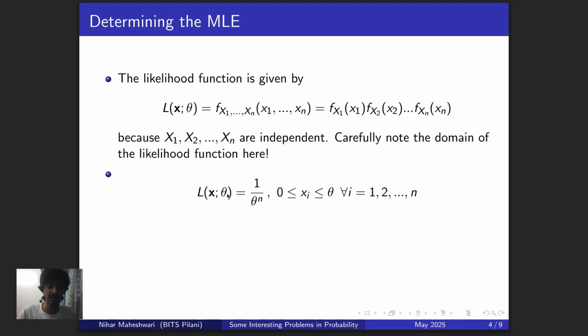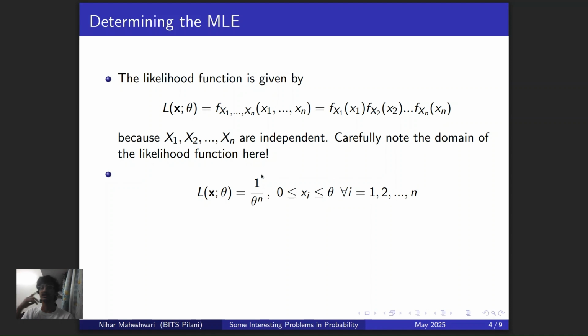We note down that L of x comma theta is going to be 1 by theta raised to power n, because it's uniformly distributed and we just multiply them out. And we have the domain as 0 less than or equal to xi less than or equal to theta for all i equal to 1, 2, so on till n.